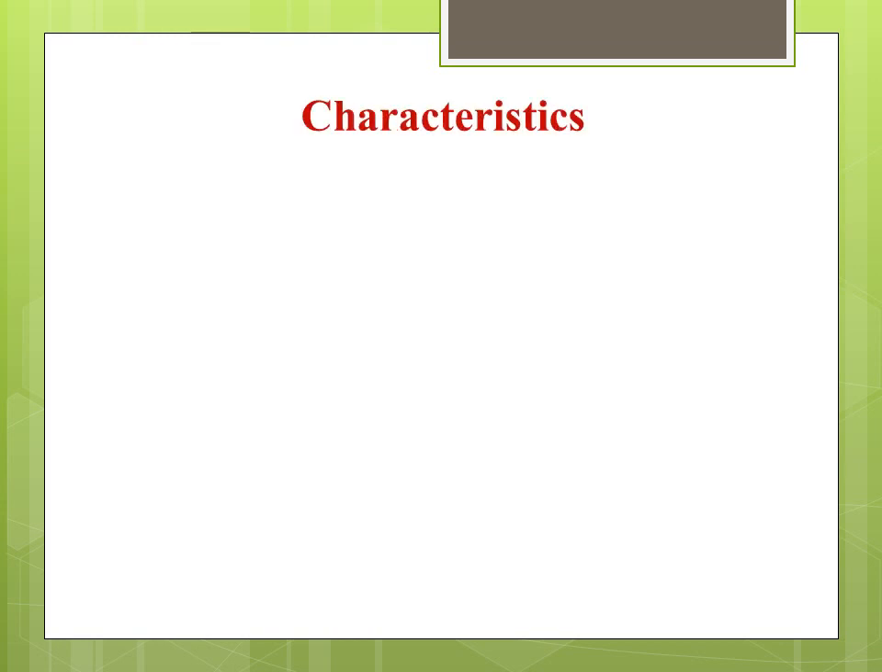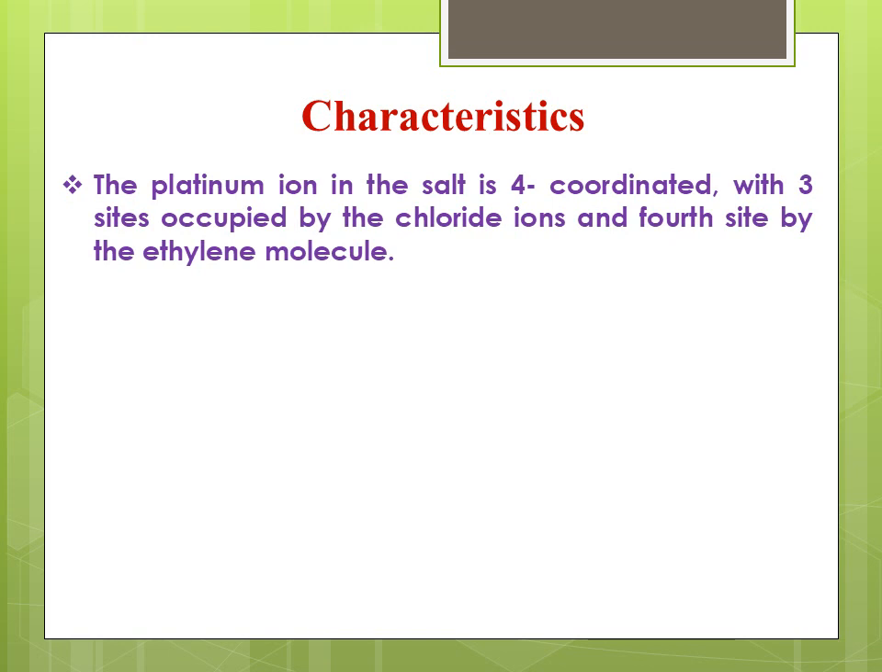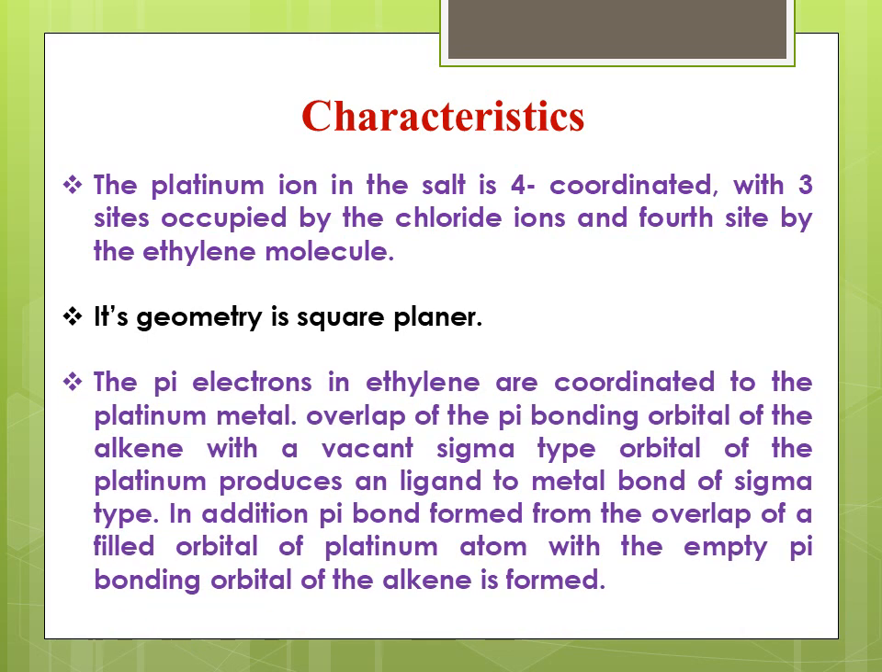Now the characteristics of Zeise's salt. In the structure we have seen the platinum ion in the salt is four coordinated, with three sites of platinum occupied by three chloride ions and the fourth site occupied by the ethylene molecule. Therefore, the geometry of platinum is square planar. The pi electrons in ethylene are coordinated to the platinum metal. Overlap of the pi bonding orbital of the alkene with a vacant sigma type orbital of platinum produces a ligand to metal bond of a sigma type.